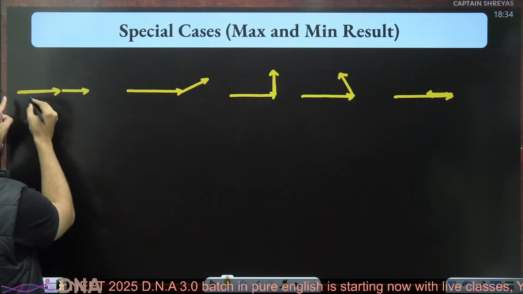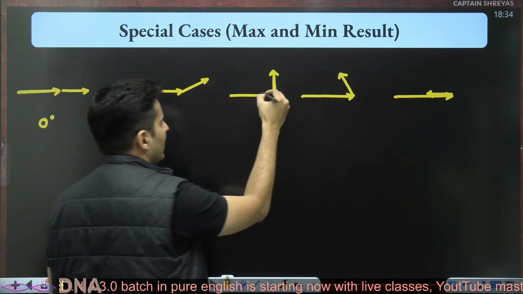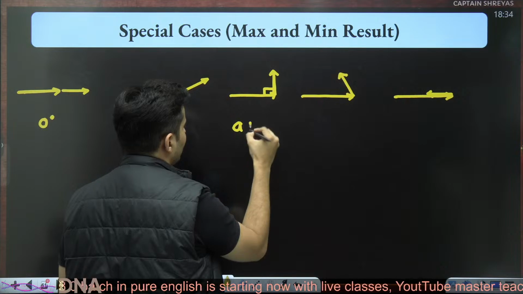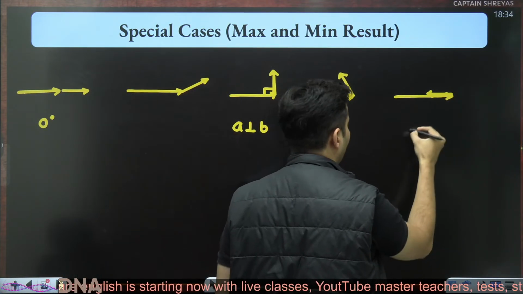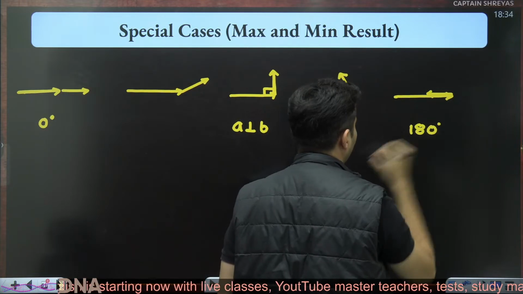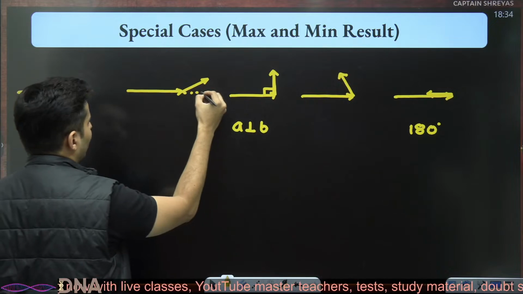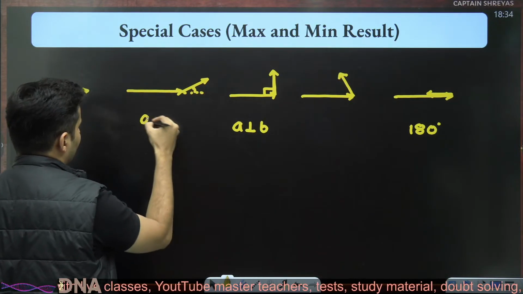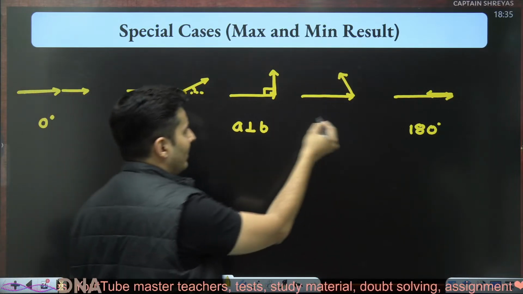In this case, both A and B are at 0 degrees. In this case, A and B are perpendicular to each other. In this case, A is this way, B is that way, basically at 180 degrees. Here, the angle between A and B is acute. So from 0, it became acute, then it became perpendicular.